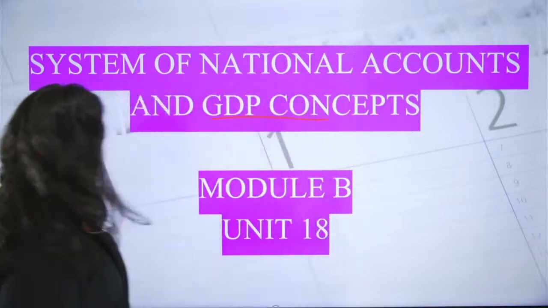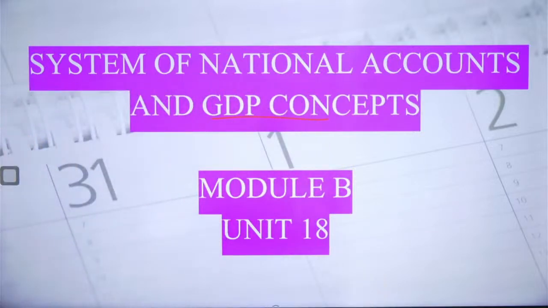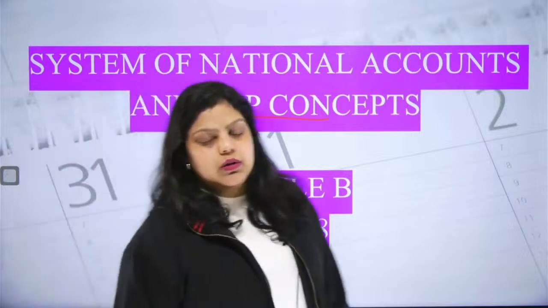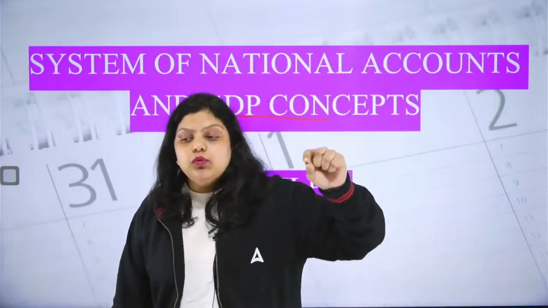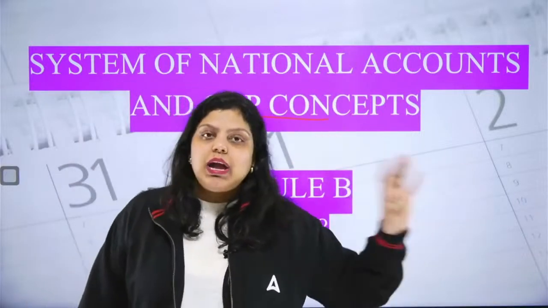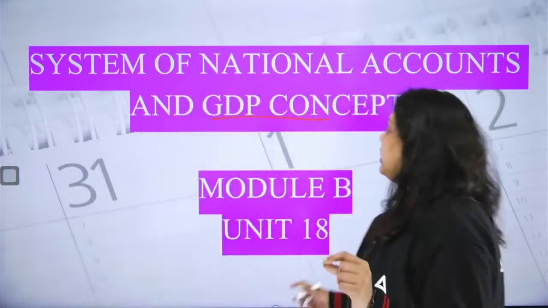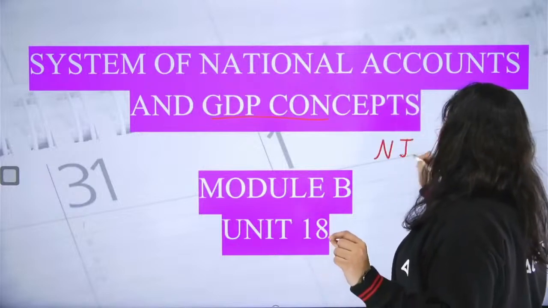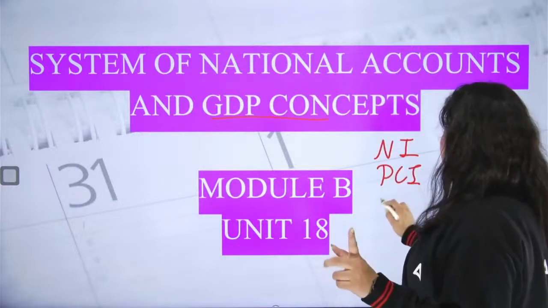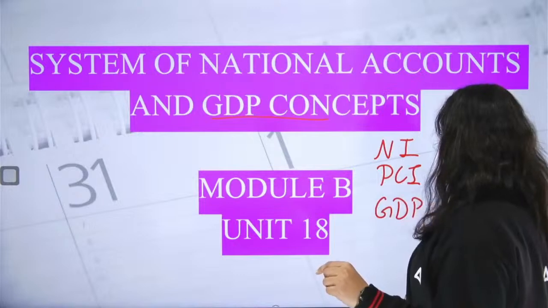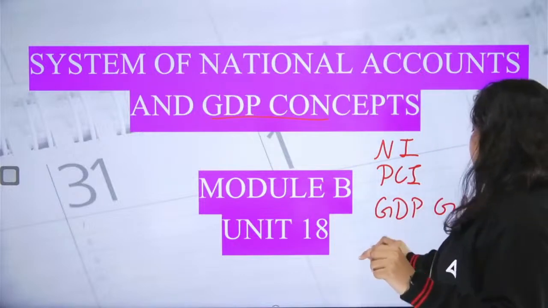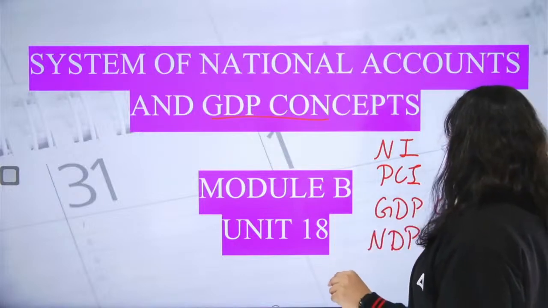If we talk about GDP concepts, when we study the GDP concept, it's not like you just have to know what GDP is and how to calculate GDP. This is not sufficient. When you are studying GDP, you have to cover the national income, the per capita income, the GDP, the GNP, the NDP, and the NNP.